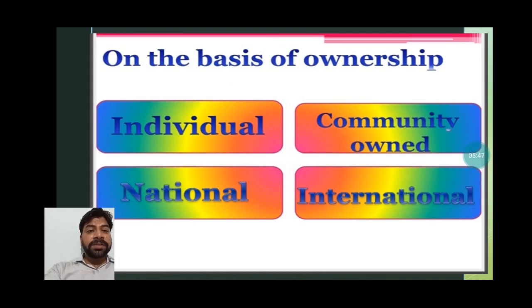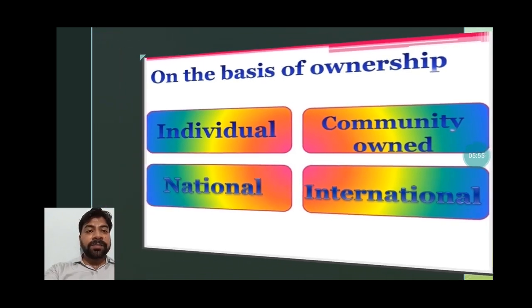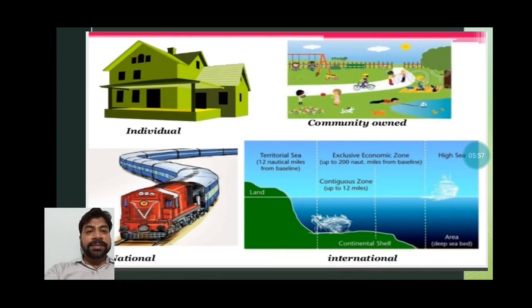On the basis of ownership, we have four resources: individual, community, national and international. When we talk about the individual, it means your property, that is your house. For community owned, a park is the best example. For national, our railway is national property. Anyone can use this railway network. So that is a national resource.